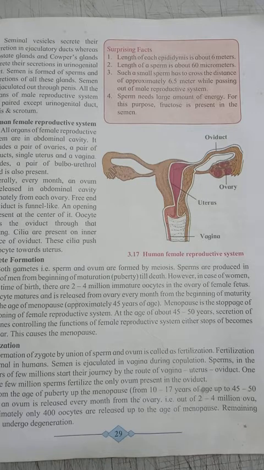As you know, from the age of puberty up to menopause, from about 13 to 17 years of age to 45 to 50 years of age, an ovum is released every month from the ovary. But there are 2 to 4 million ovules. From puberty to menopause, approximately 400 oocytes are released from the ovary. The remaining oocytes undergo degeneration.